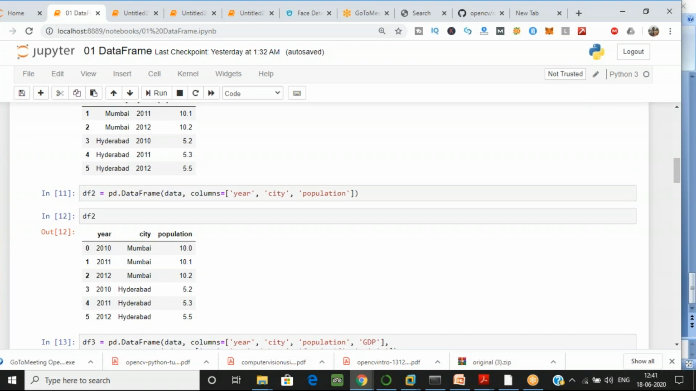Has everyone done till here? Type yes or no. Have you done it till here? Okay, yes, everyone type. Yeah, okay.